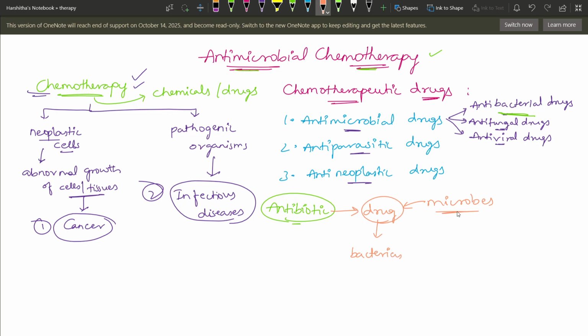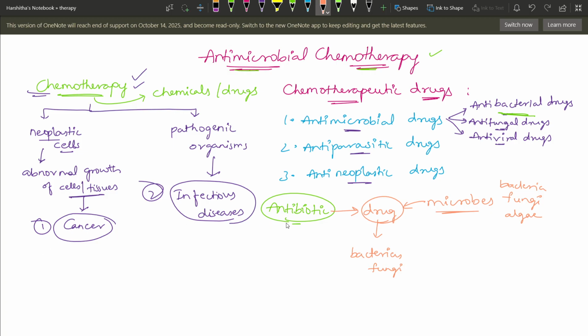So these were produced by microbes like bacteria, fungi, algae, etc. They were produced using microbes, and they also act against the microbes.